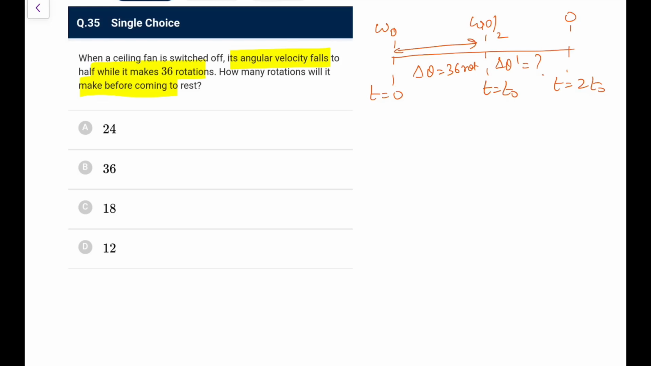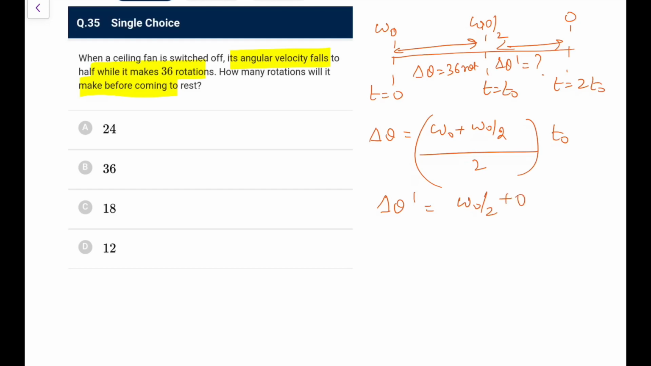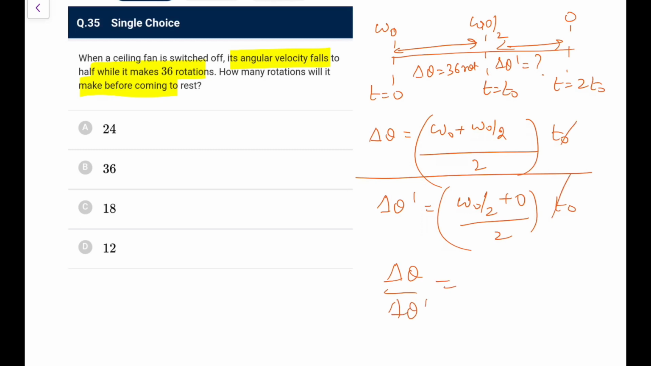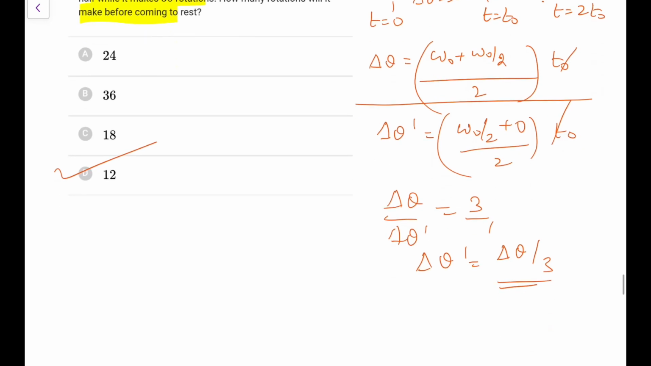So first, between these two, I can directly say delta theta is average angular speed, that is omega naught plus omega naught by 2, into time, that is t naught, since alpha is constant. In the second case, delta theta dash would be this duration, so average angular speed would be omega naught by 2, that is (omega naught plus 0) by 2, into t naught. So divide it, you will get delta theta upon delta theta dash. This t naught goes, this will become 3 by 4, this is 1 by 4, so that is 3:1. So delta theta dash is delta theta by 3, that is, if that was 36 rotations, it is 12 rotations.